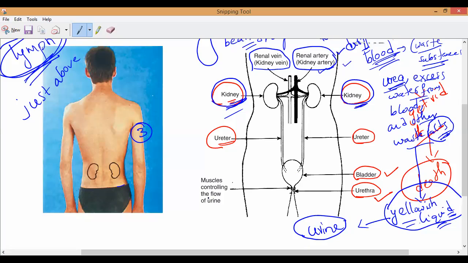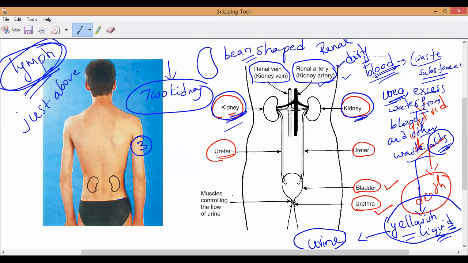For easy understanding, please write a flow chart. What will you write? Two kidneys. First, we have to write it above. What is the artery name? Renal artery, or kidney artery. It will bring waste blood, dirty blood, into the two kidneys, and the two kidneys will convert it into good blood.